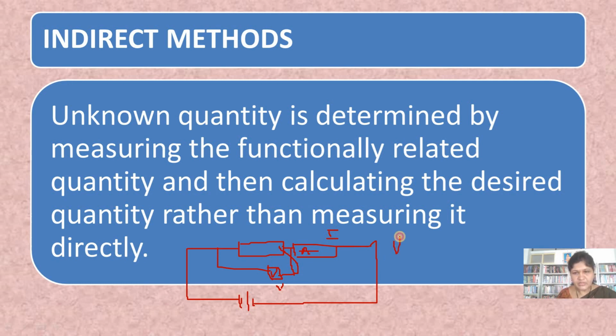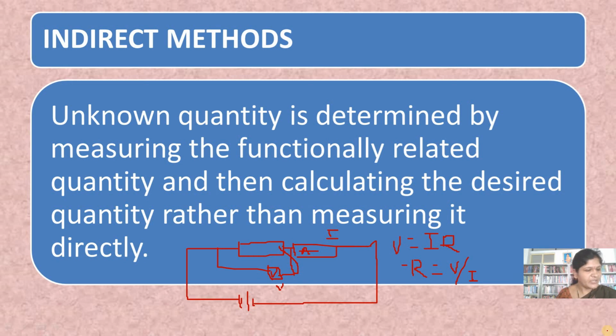What is Ohm's law? V is equal to IR, so R is nothing but V by I. We take the voltage readings and the current readings, and form a table with voltmeter readings and ammeter readings.